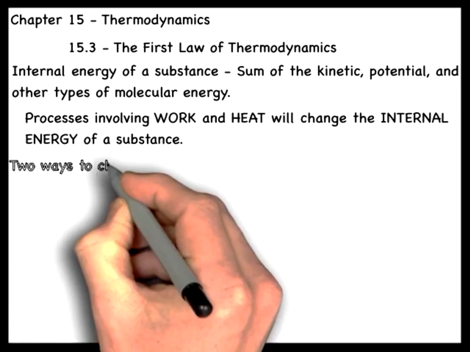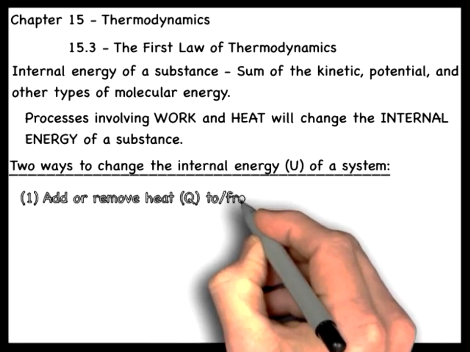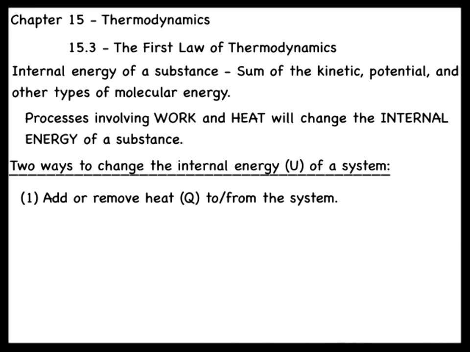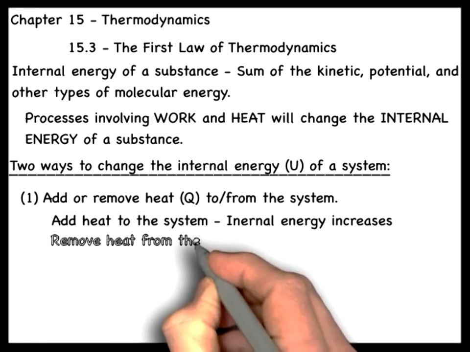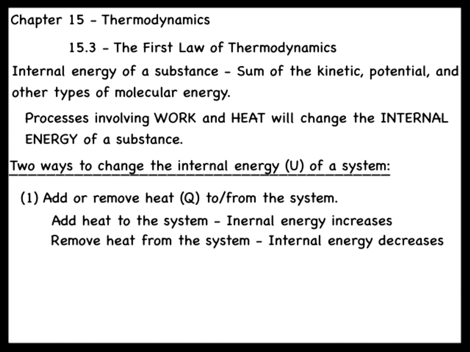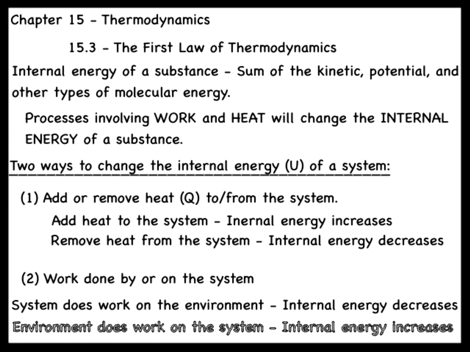There are two ways to change the internal energy, U, of a system. The first way is to add or remove heat, Q, from the system. If we add heat to the system, the internal energy increases. If we remove heat from the system, the internal energy decreases. The second way to change a system's internal energy is through work. If the system does work on its environment, and there is no heat flow, then the internal energy of the system decreases. If the environment does work on the system, then its internal energy increases.